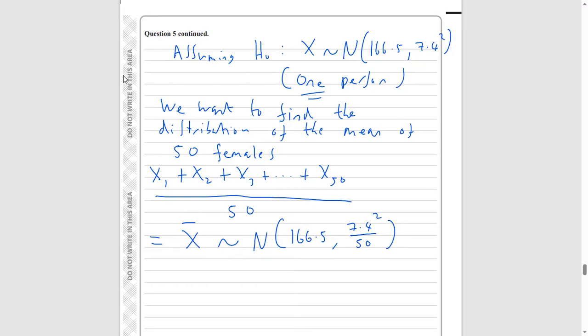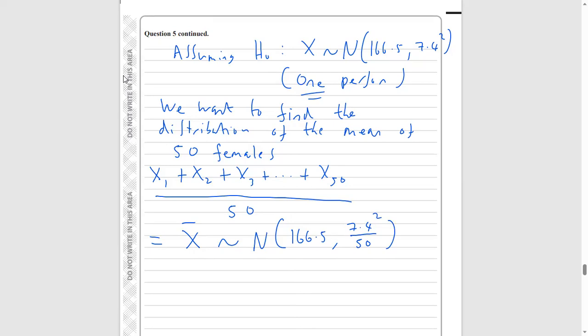This summer, in summer 2023, I'm going to do videos where I go through more advanced topics in maths, bridging topics between A-level maths and university maths. One of the topics I will go through is explaining why, when you take the mean of a set of normal distributions, you divide the variance by the sample size. For now, you just have to remember that the variance of the mean of a set of normal distributions is reduced by a factor of the sample size.